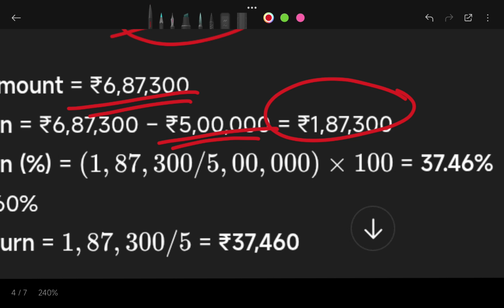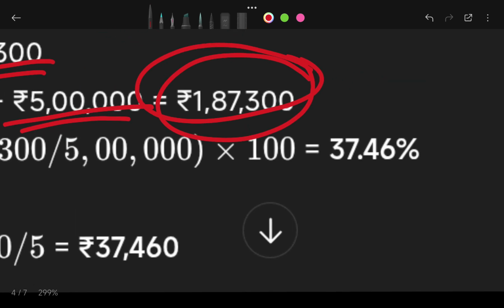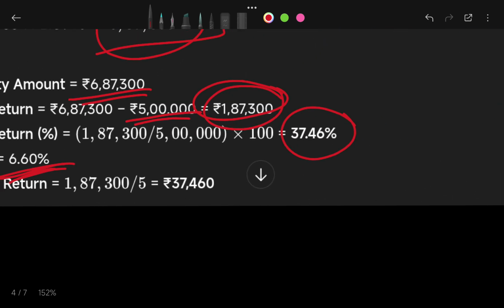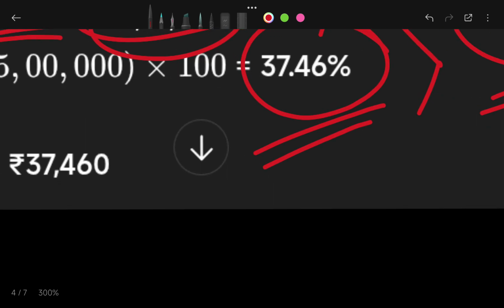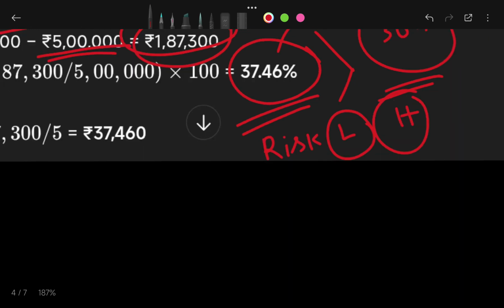Now if I convert this into my 5-year cumulative rate of interest, it comes to 37.46%. And the CAGR, or annual compounding, that is given in the question is 6.60%. So again, this is comparable with the stock market's 30%. This is greater than the stock market return, and as this is a bank rate of interest, it is very much certain and the risk is very low. Here it is low and here it is very high. That you also have to consider.